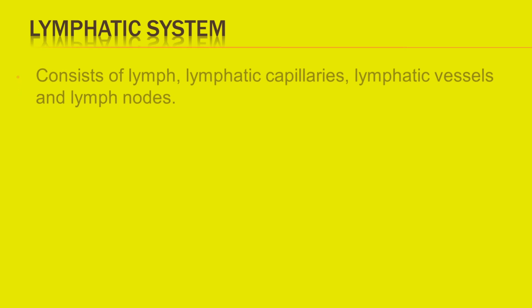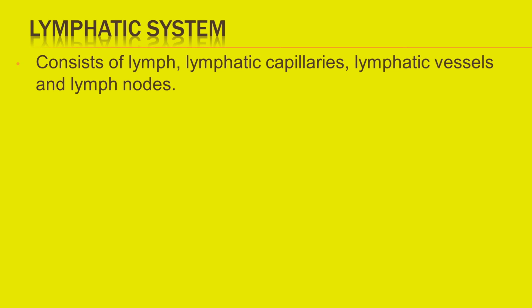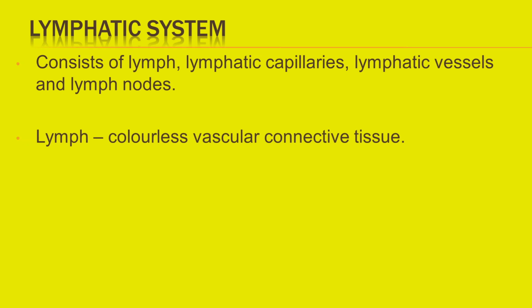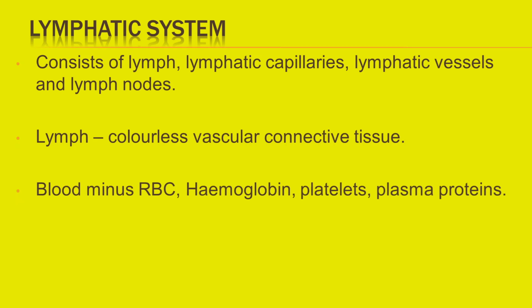Finally, we come to the lymphatic system. It consists of lymph, lymphatic capillaries, lymphatic vessels, and lymph nodes. Lymph is a colorless vascular connective tissue. It is blood minus RBC, hemoglobin, platelets, and some plasma proteins.